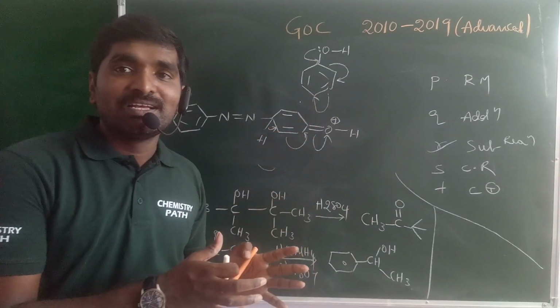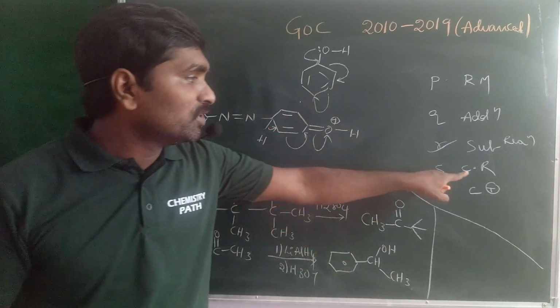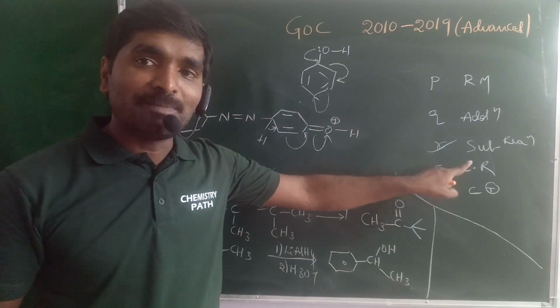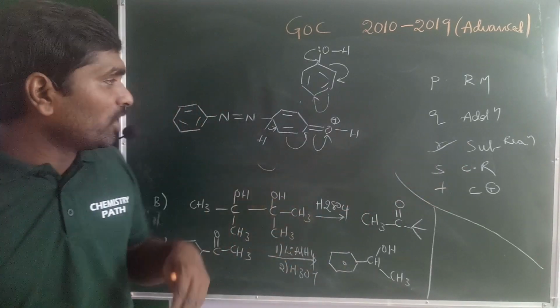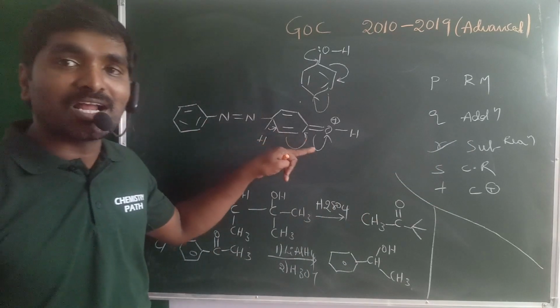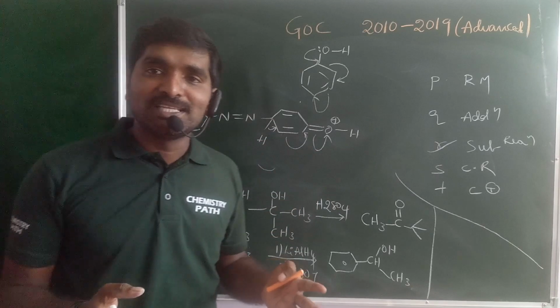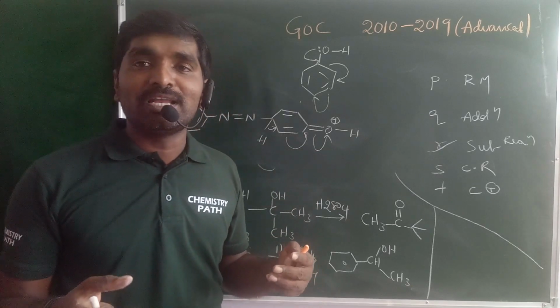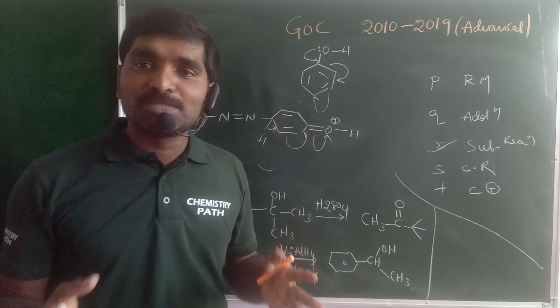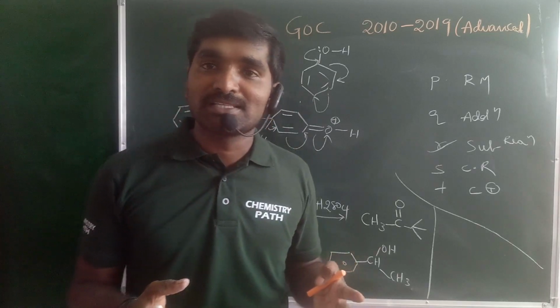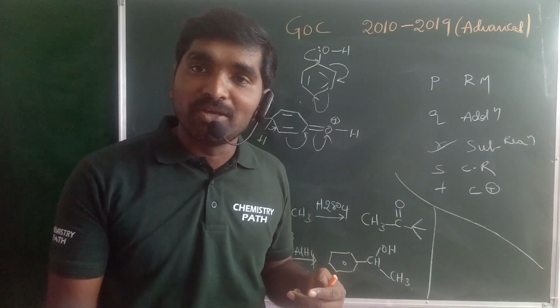What happened here? Coupling reactions are possible. Yes, for option A, yes is correct. And more importantly, substitution reactions are also there. Phenol and aniline both participate in electrophilic substitution reactions. Benzene may participate in electrophilic substitution reactions when you have electron donating groups.